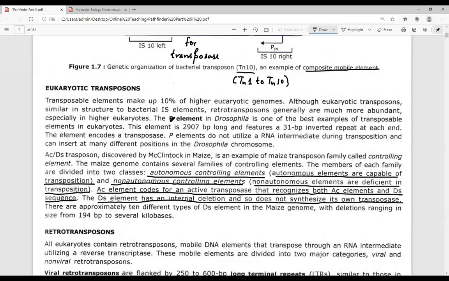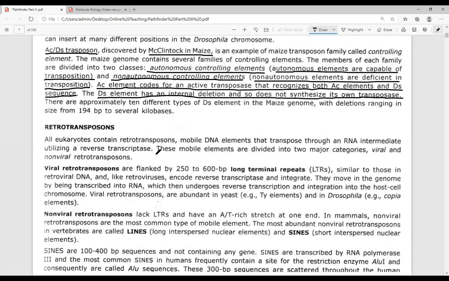The eukaryotic transposons occurs in the case of Drosophila and these are referred to as P elements in the case of Drosophila. And AC DS elements which are found in the case of Barbara McClintock. Okay, so these are the sequences which are present in Barbara McClintock. Barbara McClintock में जो genus sequence होता है वो कौन सा होता है? AC DS transposable elements DNA sequences by Barbara McClintock in maize.